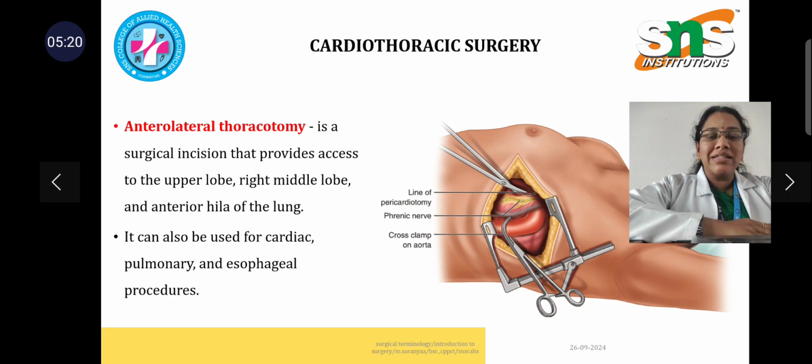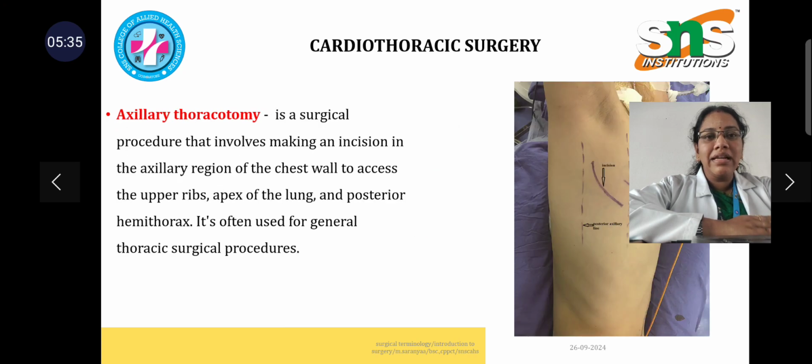Next form of cardiothoracic surgery involves anterolateral thoracotomy. It is a surgical incision that gives access to the upper lobe, right lobe and the anterior hilum of the lungs. It can also be used in cardiac cases and esophageal procedures. Next form of the surgical technique involves axillary thoracotomy. This procedure involves making an incision in the axillary region of the chest to access the upper limbs, apex of the lungs and the posterior hemithorax. It is often used in general thoracic surgical procedures.